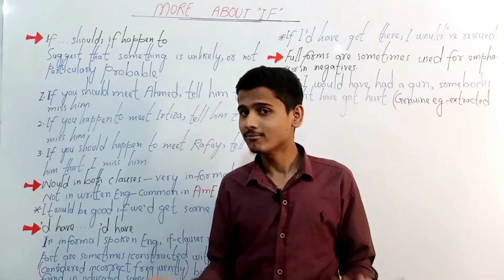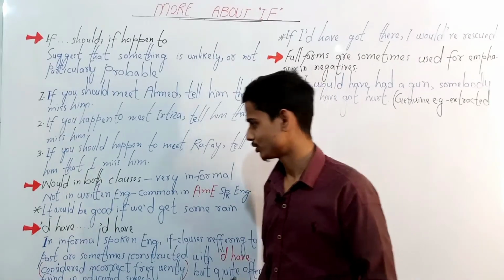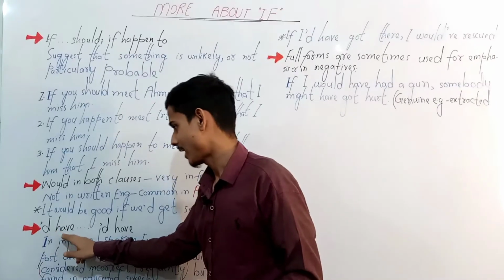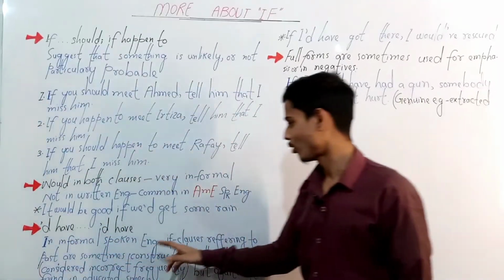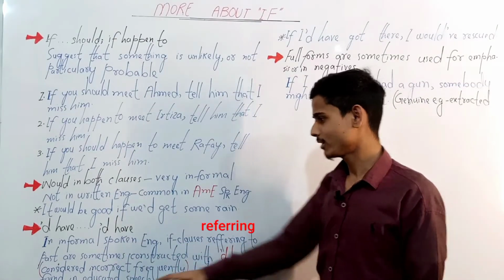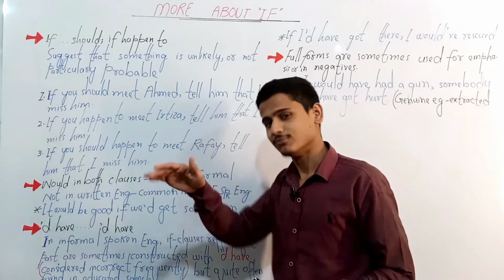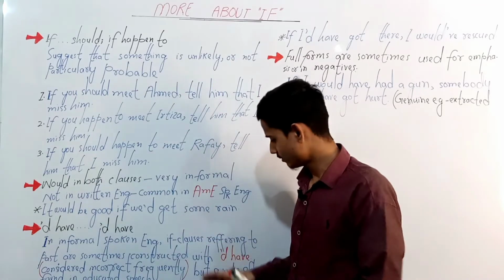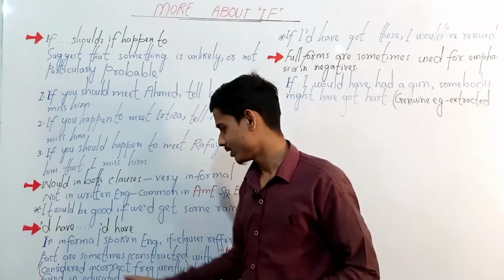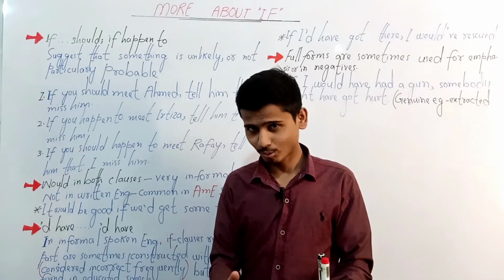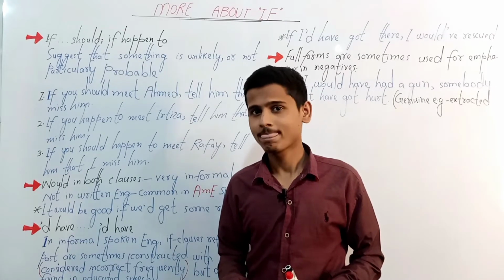And when can we use the full form of this would have? I'm going to tell you that in a minute as well, inshallah. Apostrophe d have something, then apostrophe d have something else. In informal spoken English, if clauses referring to the past are sometimes constructed with 'd, would plus have. By this I mean would have, but it is frequently considered incorrect, though it is also found in the speech of some educated people.